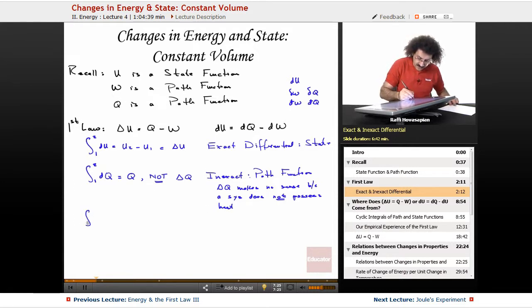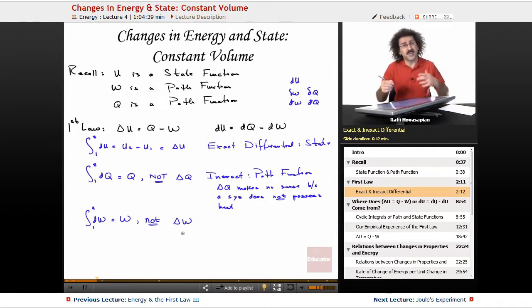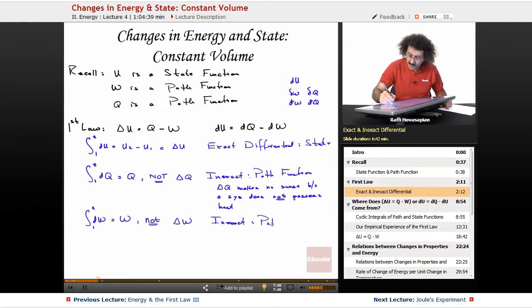And the same thing with work. When we integrate the differential of work from one state to another, we're adding up all the work done along a particular path, and we get the final work. It's equal to W. It is not equal to delta W, because a system does not possess work. It does not make any sense. So again, work is inexact, a path function. So dQ makes no sense, and dW makes no sense for the same reason. A system does not possess work.